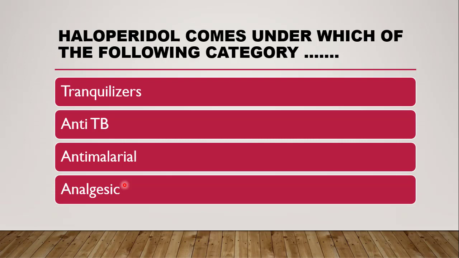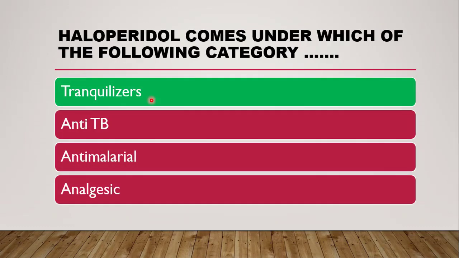Now, it belongs to which category? Haloperidol comes under which of the following categories? The given categories are tranquilizer, anti-TB, anti-malarial, and analgesic. So the correct answer is tranquilizers.